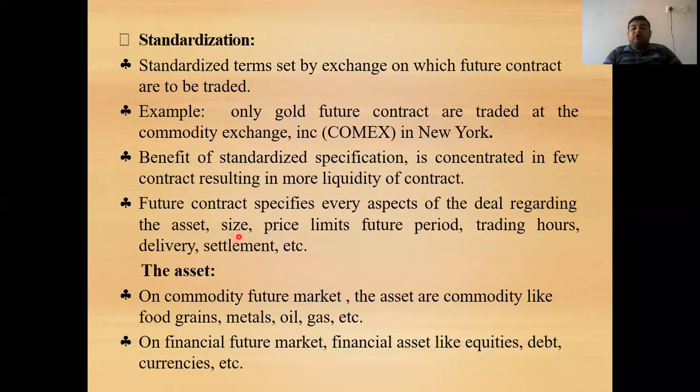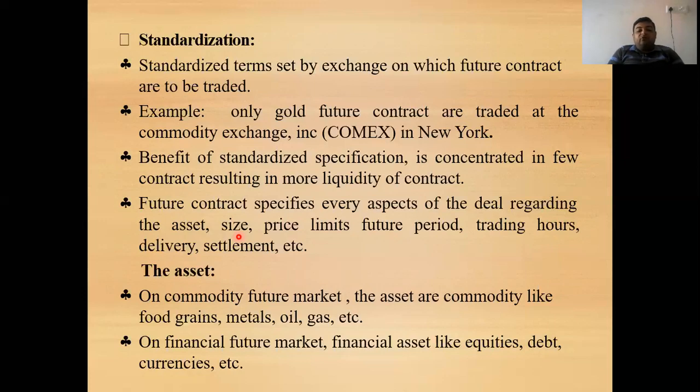What should be the size of the transaction? Let's take one future of iron ore, which will contain 100 tons of iron. So if a person enters into the futures contract, the size of the futures contract is 100 tons of iron ore.